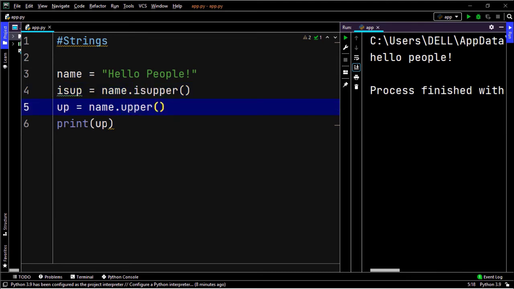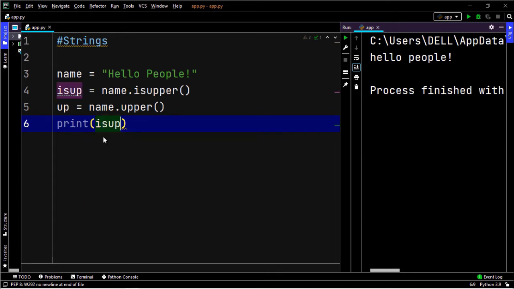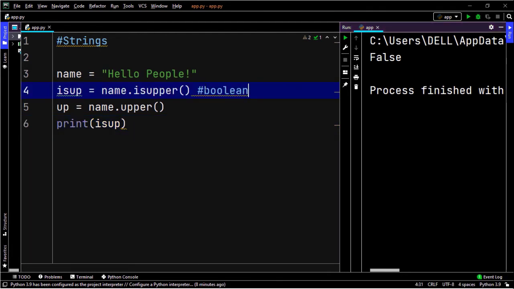Now when you run this, isupper, you can see something called v here. V is called variable. Now when you click on isup, the variable is going to print here. Run it, it's false. Now this isupper function, this method, returns a Boolean value. A Boolean is nothing but true or false. That's it. If all the letters are in capital, that will be true. Now look, isupper means the name is not in uppercase, so that should be false. Now that works.